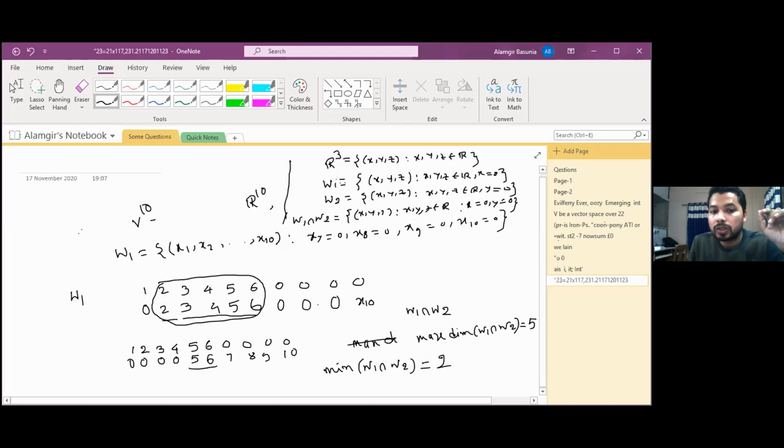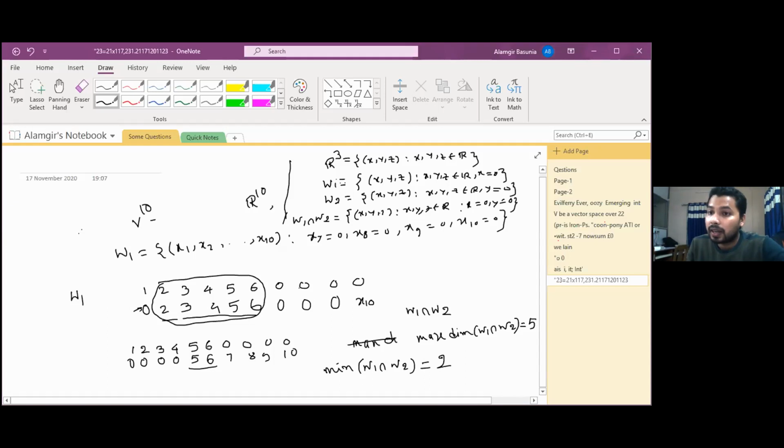Maximum how many 0 can we put here? 3. If I put here 0 in place of x10, and here must be 6, since it is a 6 dimensional subspace, this one must be a non-zero element, otherwise w1 and w2 will be the same, identical space.